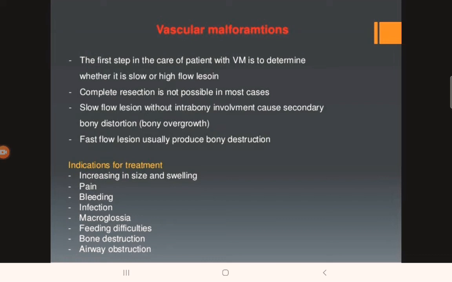So what are the indications for treatment of vascular malformation? We treat them when there is an increase in the size and increase in swelling, if it is associated with pain, bleeding, or if there is infection. When it is involving the tongue, it can lead to macroglossia. It can also lead to feeding difficulty if it is present in the tongue or in the retropharyngeal space or in the parapharyngeal space. It can cause bony destruction leading to disfigurement of the face. It can also lead to airway obstruction. So these are the few indications for treatment of vascular malformations.